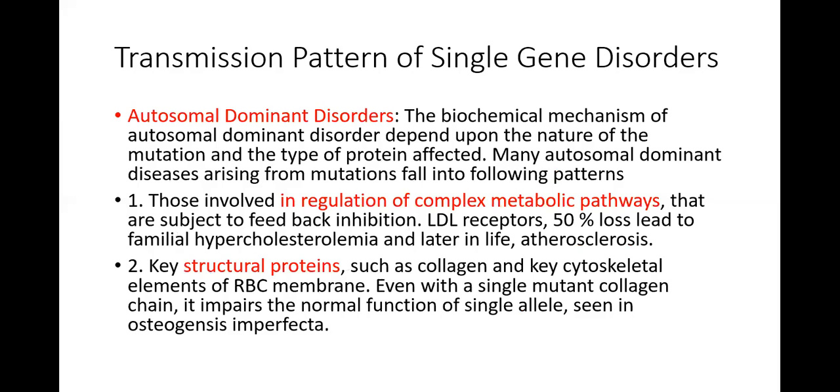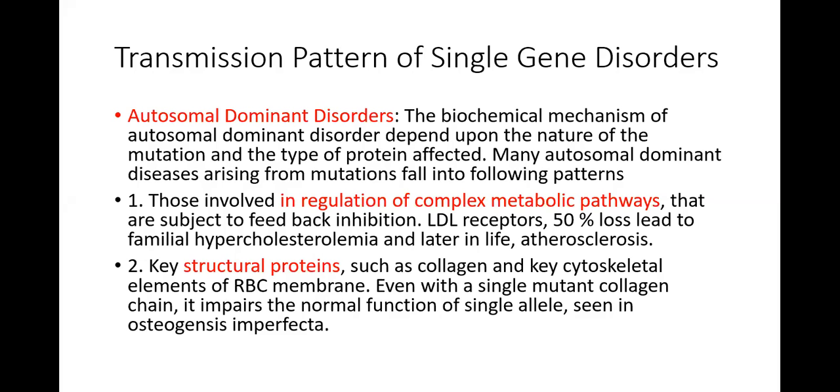The biochemical mechanism of autosomal dominant disorders depends upon the nature of the mutation and the type of protein affected. Many autosomal dominant diseases arising from mutations fall into the following patterns. Those involved in regulation of complex metabolic pathways that are subject to feedback inhibition, like LDL receptors, where 50% loss leads to familial hypercholesterolemia and later in life atherosclerosis. So how do autosomal dominant disorders produce their effect? It depends upon what mutation is present and the type of protein affected.